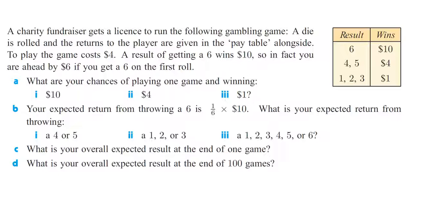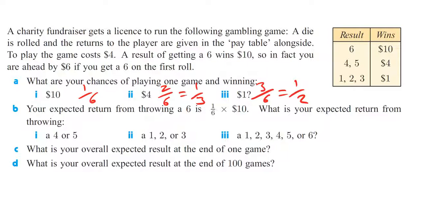What are your chances of playing one game and winning? Well, first of all, $10. Well, this looks quite simple. Of course, it's a 6, so it's going to be 1 out of 6. $4, well, it's a 4 or a 5, so that's 2 possibilities out of the 6, which simplifies to a third. And then, of course, $1, well, we've got 3 different possibilities, so that's going to simplify down to a half.